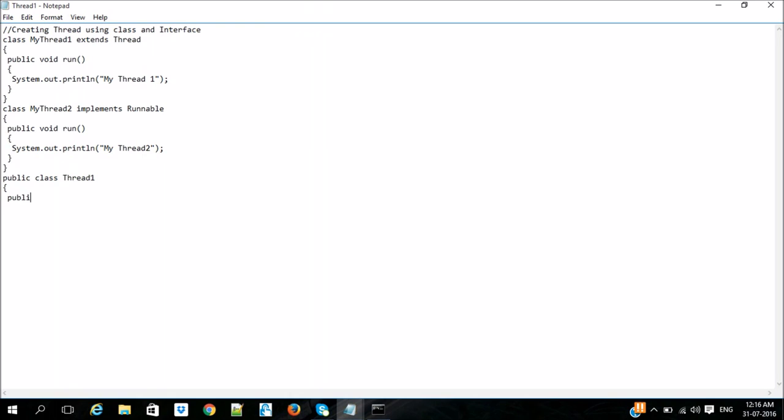Creating a main function. Now I am going to create an object for MyThread1. The run method can be invoked by using the start method.